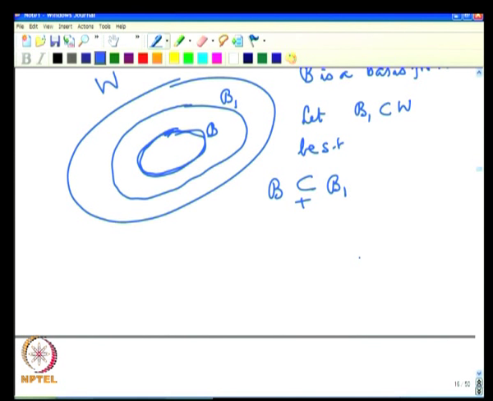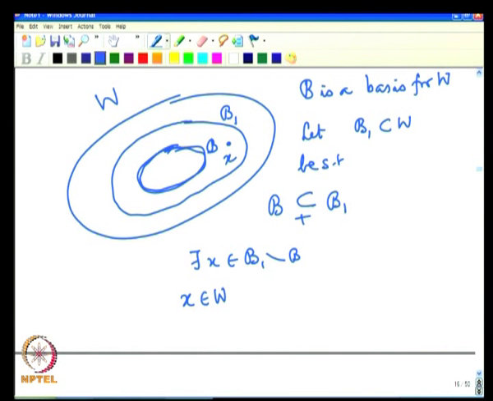Now, B is a proper subset of B1, and therefore, there must be a vector x in B1 which is not in B. So, there exists an x which is in B1 and not in B. Let us call that vector x. Since x is in B1 and B1 is a part of W, we have x belongs to W. Now, x belongs to W and B is a basis for W.